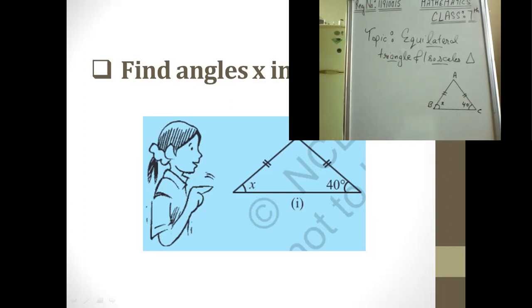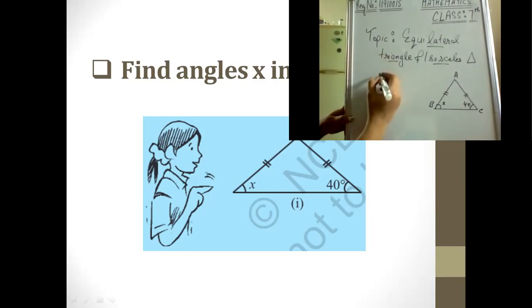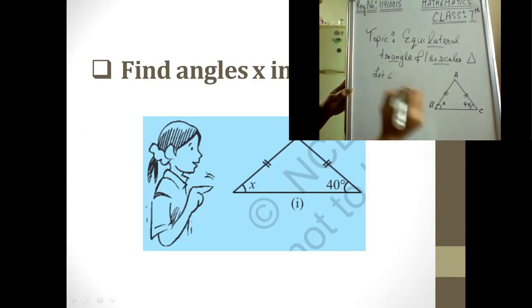In the last question also we discussed that two angles are equal. That means we can say that if angle B is x, then angle A would also be x. Can we say that? Yes, because it is a property of an isosceles triangle.